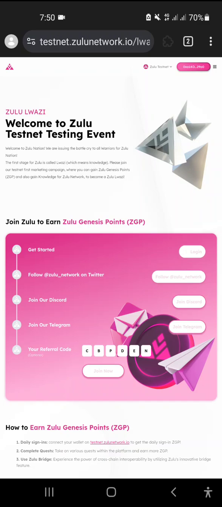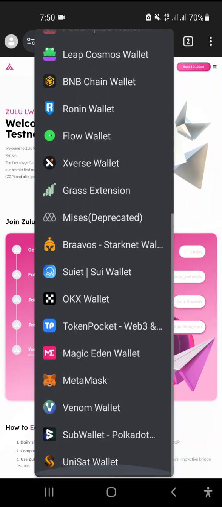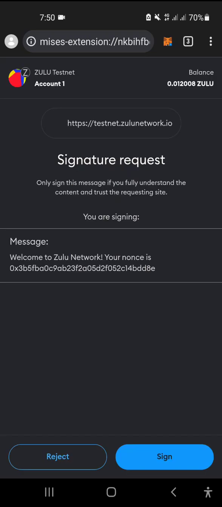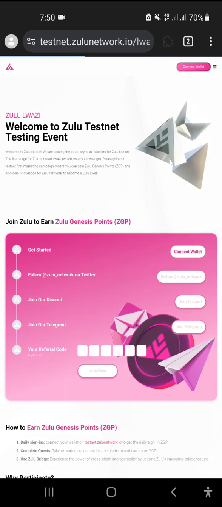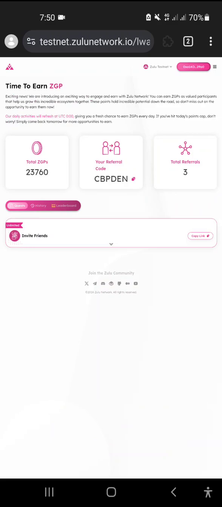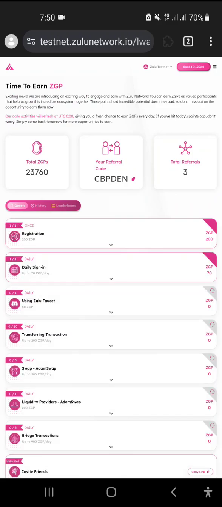Loading is still going, I need to refresh maybe. MetaMask gets notified every time because you are the real owner of your account, because it is a financial thing. So nothing complicated, easy to do, and your onboarding has completed. Now you need to just do work here using the Zulu Faucet.